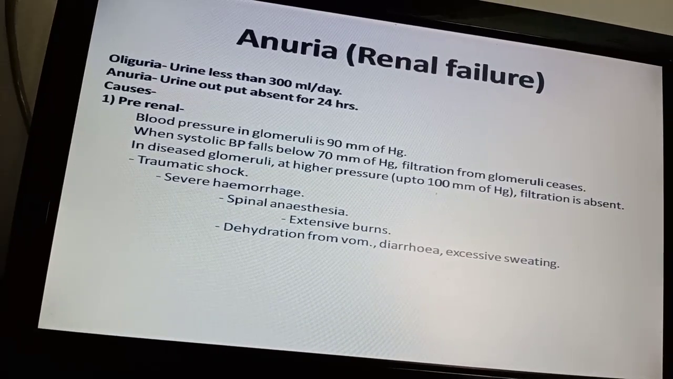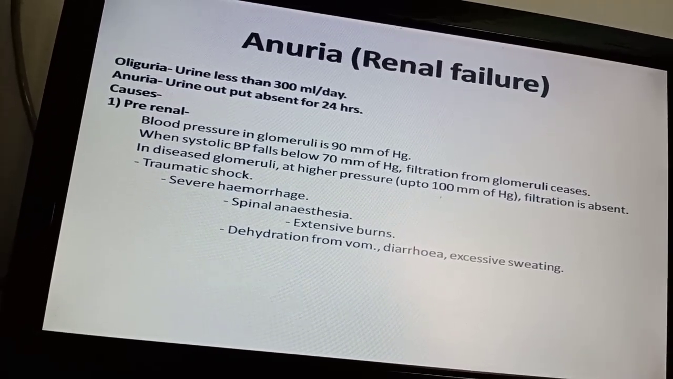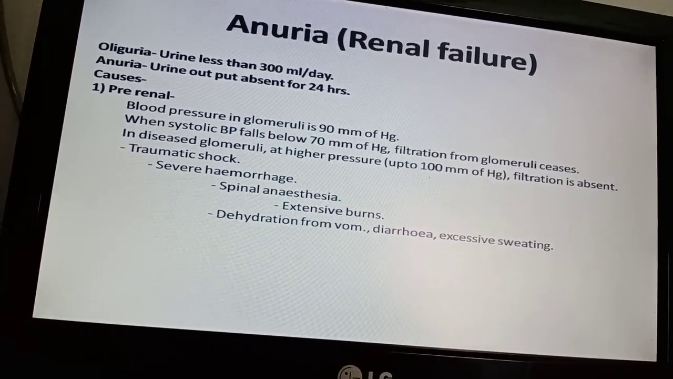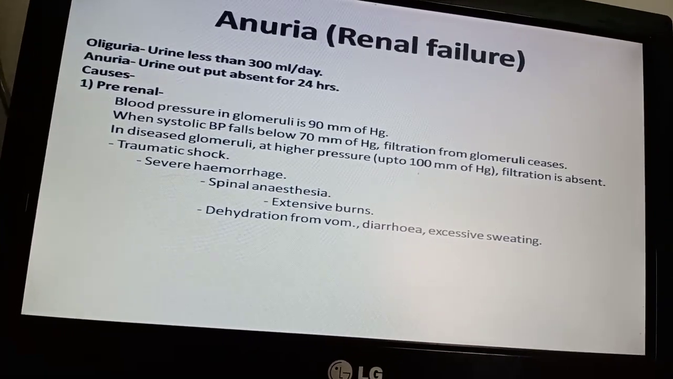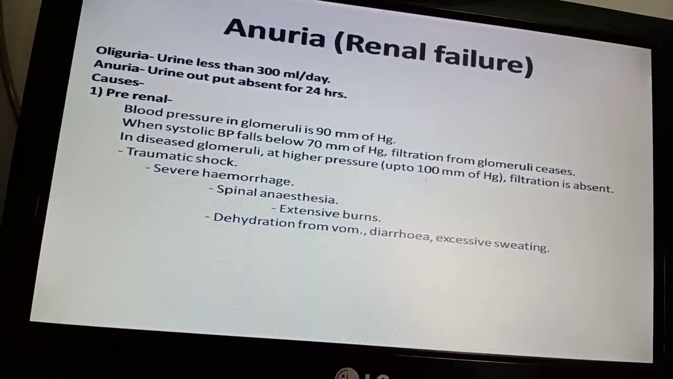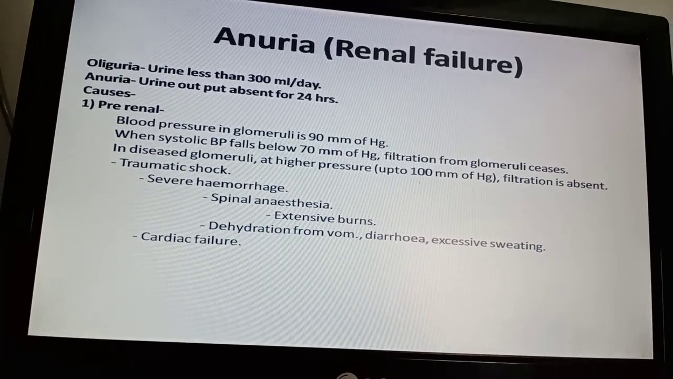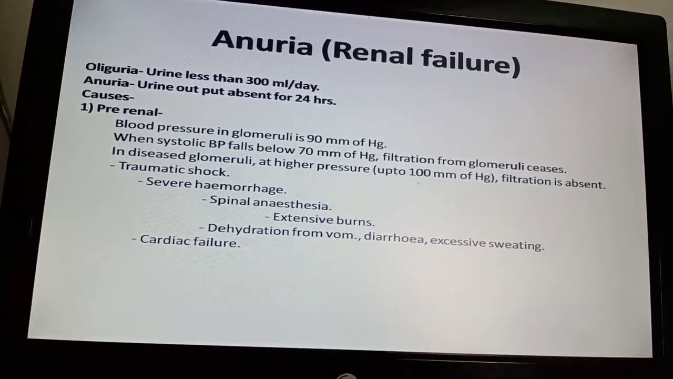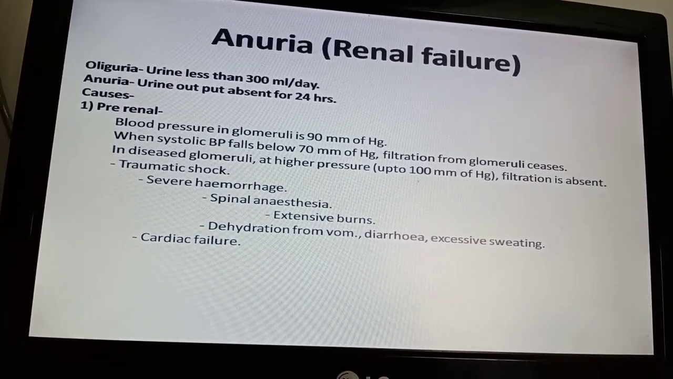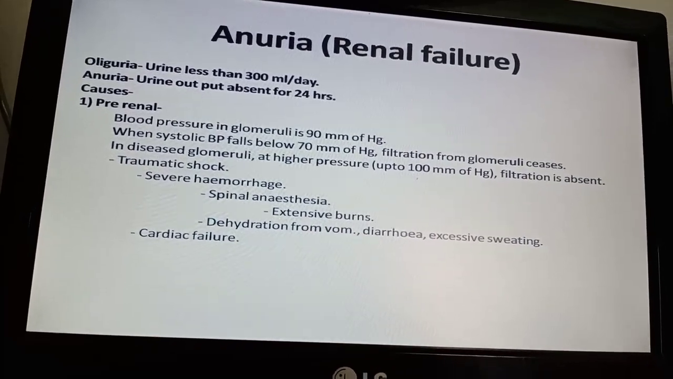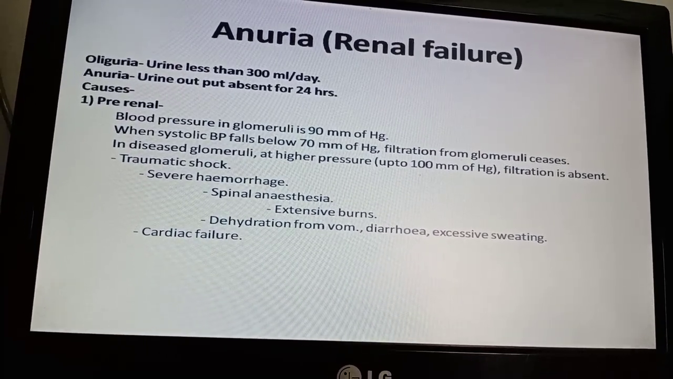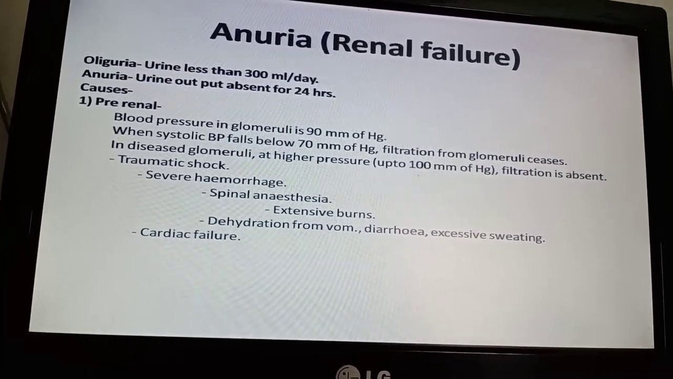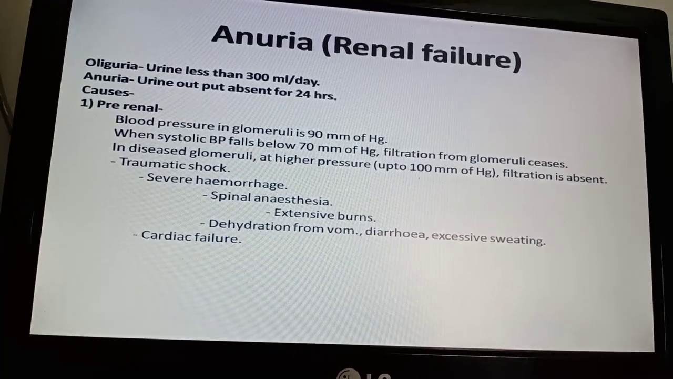Then dehydration from vomiting, diarrhea, excessive sweating. If the patient has acute gastroenteritis with profuse vomiting, severe watery diarrhea, and excessive sweating as well, they all will again cause hemoconcentration, and the circulating volume of the blood will be low. Then cardiac failure. In cardiac failure also the circulation will be severely affected. So you got the causes: traumatic shock, severe hemorrhage, spinal anesthesia, extensive burns, dehydration. All these will cause circulatory collapse, so the adequate blood pressure will not be achieved in the glomerulus, and that will cause renal failure.